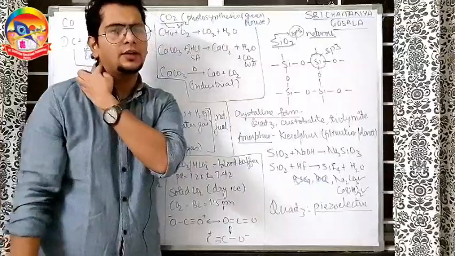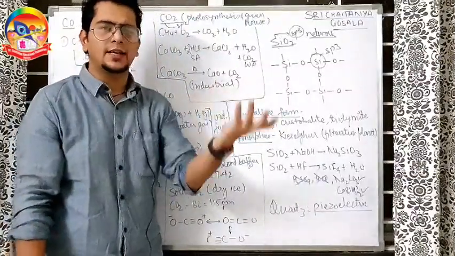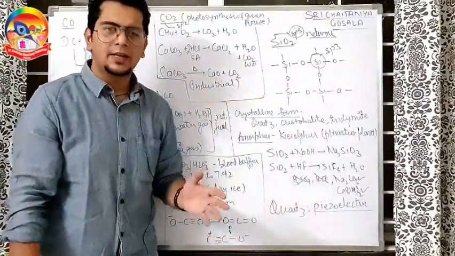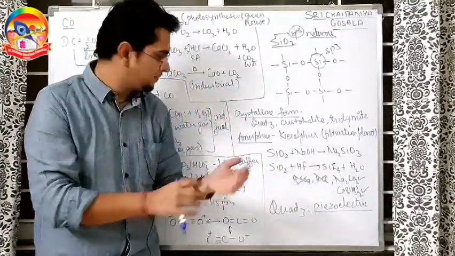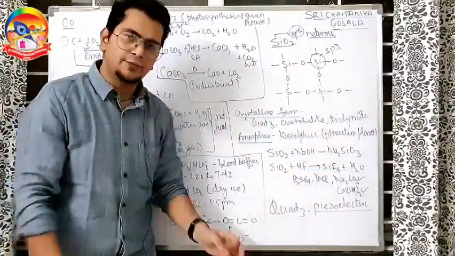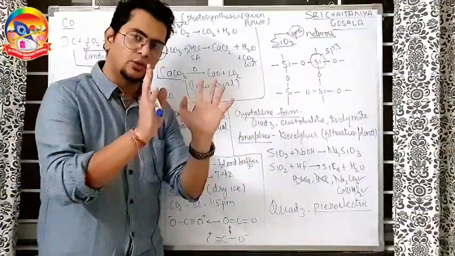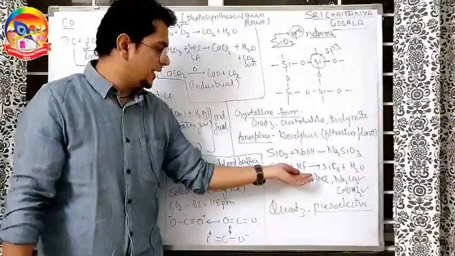Further reaction is not there in your course, but if they ask you, H2SiF6 is formed, but that might be there in your notes. I'm not touching the part which is not important for NEET and which can give you negative marking. So silica with HF forms SiF4. That's the answer in the NCERT. We'll follow this only.